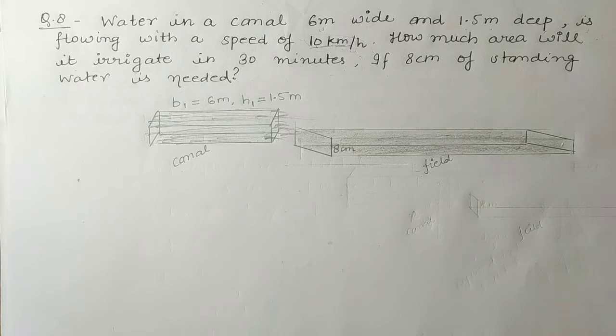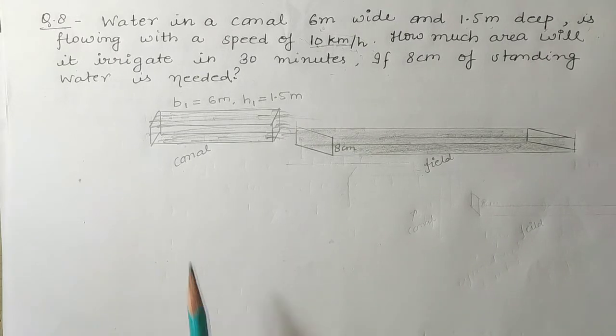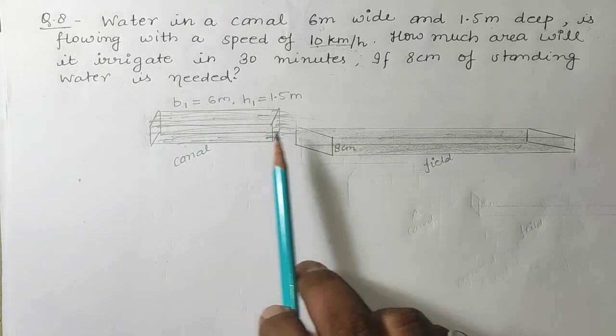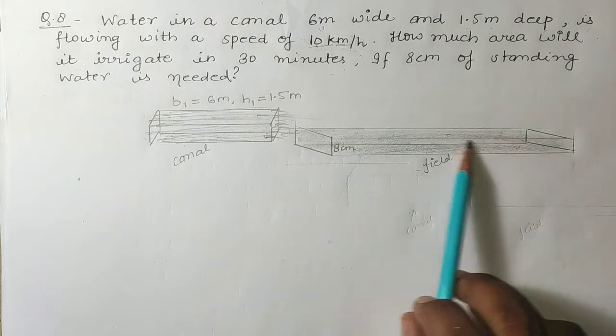And with that we can calculate the total amount of water that has fallen on that specific area. So here, from the canal water is flowing and it is irrigating a field.